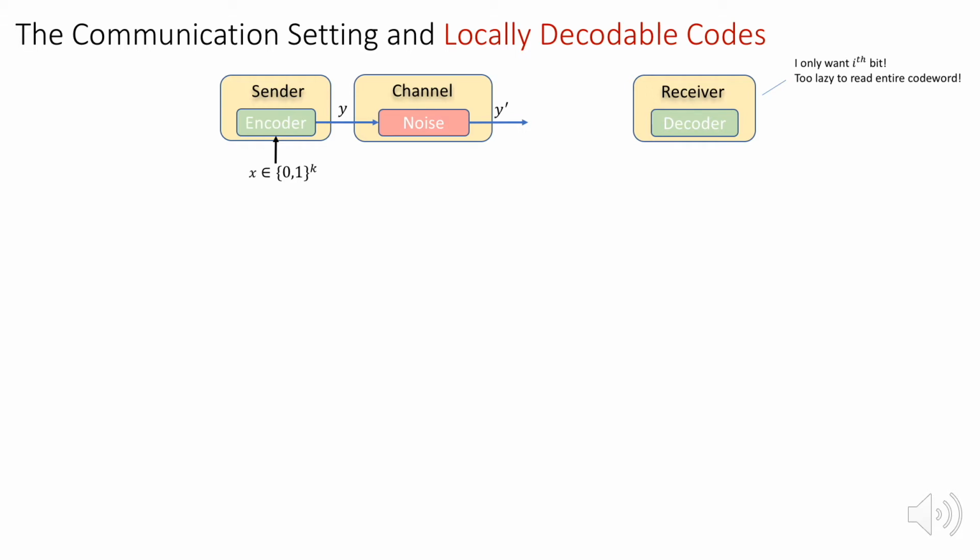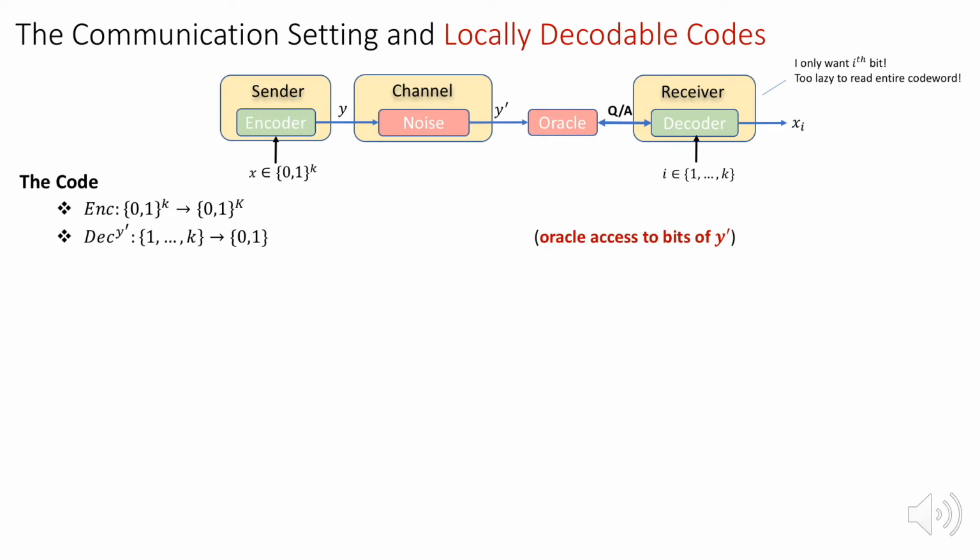To potentially avoid spending computational resources in reading the entire transmission, the decoder is given oracle access to the corrupted transmission, or the code word. The encoder maps messages to code words, and the decoder can ask the oracle for specific symbols of the corrupted code word. It must output some target bit of the original message. The inputs may be random or adversarial depending on application.